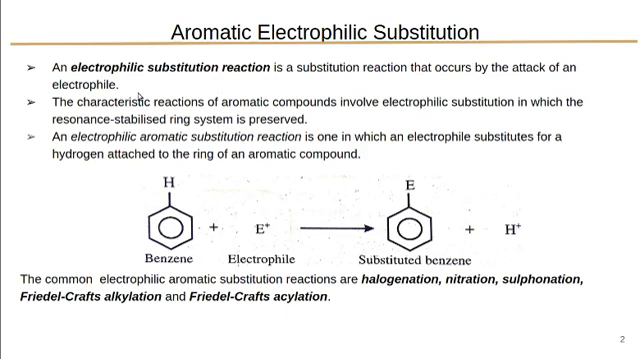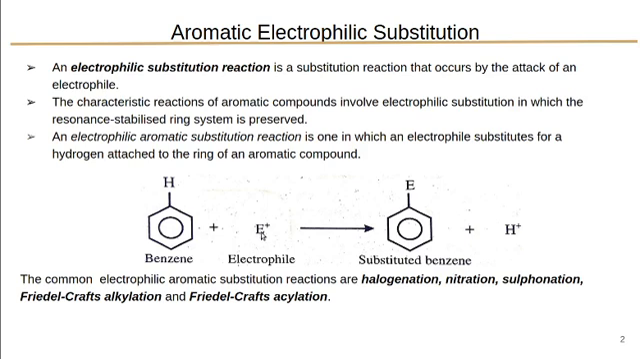Actually, there are two types of substitution reaction. One is nucleophilic substitution reaction and the other one is electrophilic substitution reaction. In the case of aliphatic compounds, they undergo nucleophilic substitution reaction, whereas aromatic compounds undergo electrophilic substitution reaction. It involves the attack of an electrophile. Electrophile means it is an electron deficient